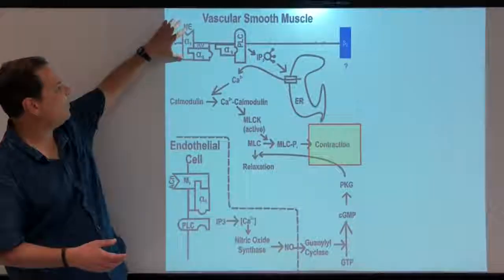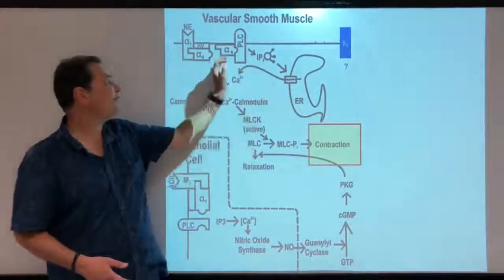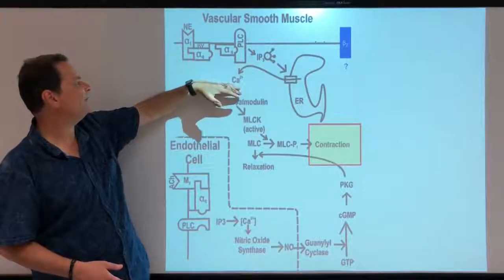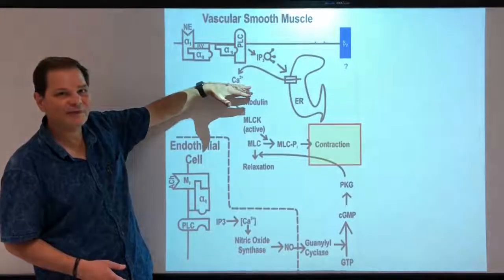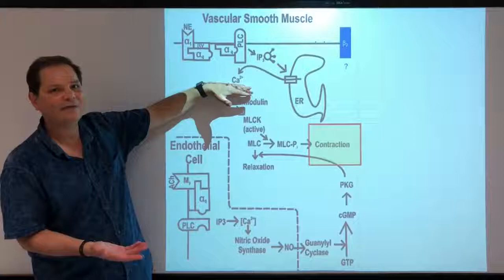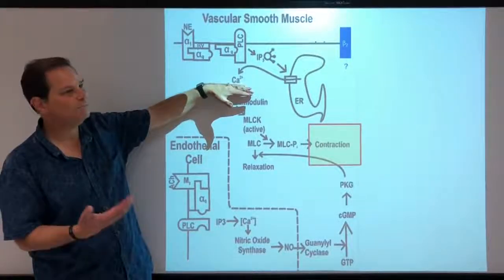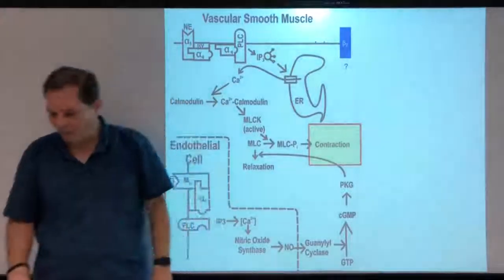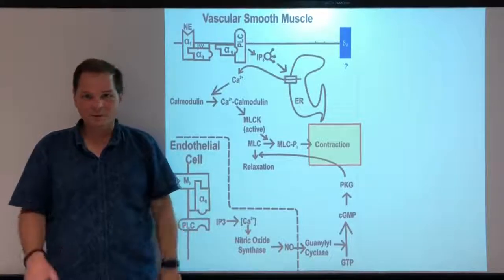So your alpha 1 receptor causes contraction through this mechanism. And I'll tell you, generally speaking, when we talk about alpha 1 receptors, everything up into calcium is going to be the same. And the same thing will be true of odd-numbered muscarinics. The pathway is basically the same, everything up through calcium pretty much the same. Okay? All right. So that is a general paradigm, and we're going to revisit it.